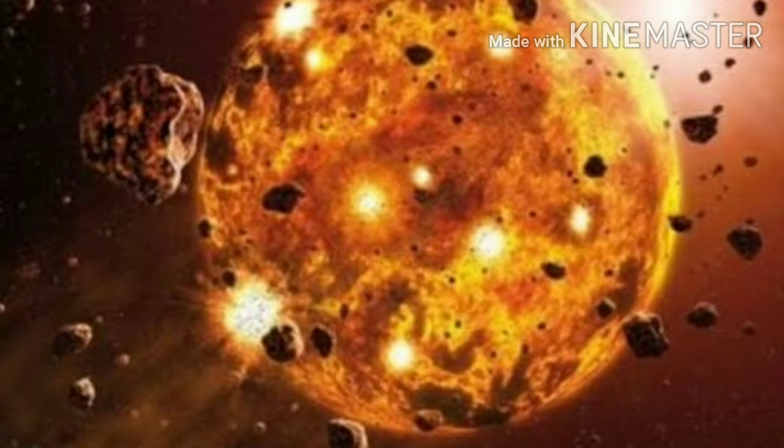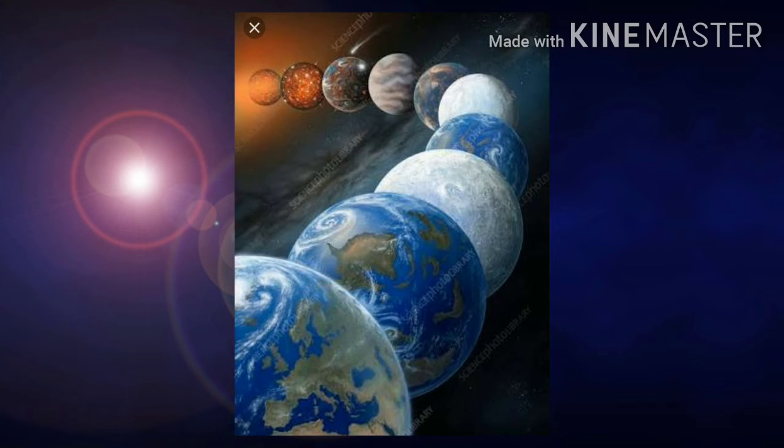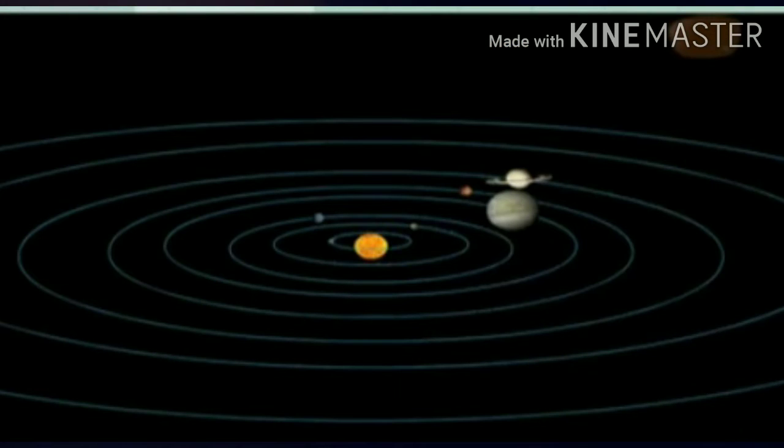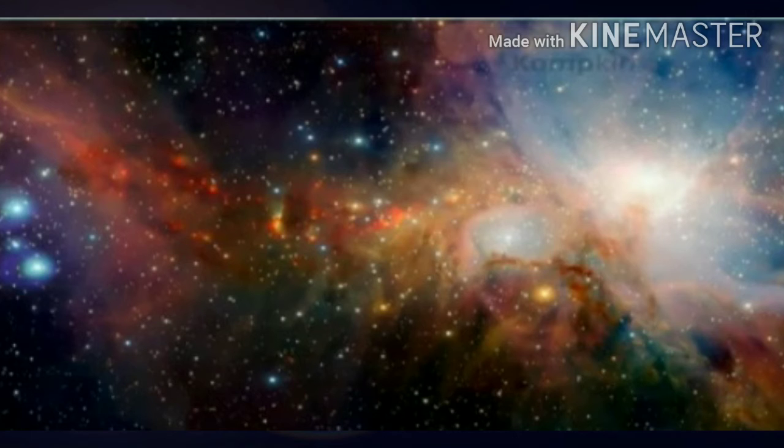Children, our solar system has 9 planets and earth is the 3rd planet. Our planet, our earth, we exist on the earth. The earth always moves. We think that the sun travels from east to west every day, but the sun does not move. It remains at one place. The earth moves from west to east. We move along with the earth.